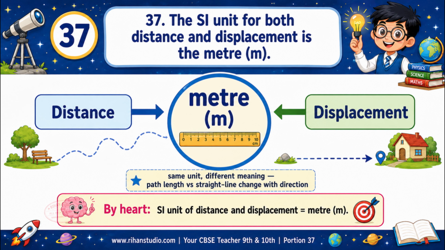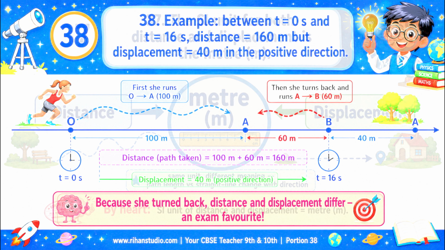The SI unit for both distance and displacement is the meter. Both quantities are measured in meters. Remember, they share the same unit but differ in meaning. One is path length, the other is straight line change with direction. By heart, the SI unit of distance and displacement is the meter.